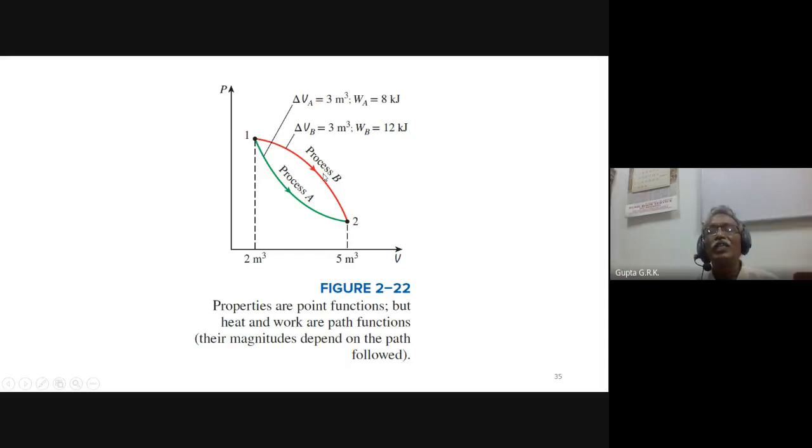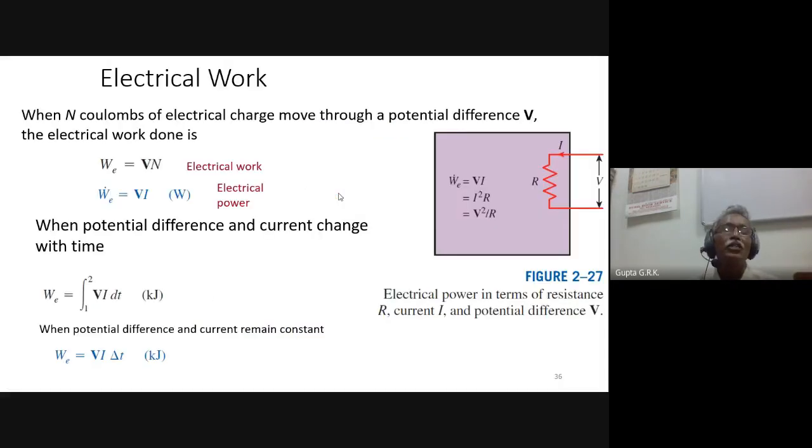So here, from 1 to 2 when it is coming, delta V, the change in volume, may be 3 meter cube in process A. In process B also delta V must be the same, because here volume is fixed and here volume is fixed, so the change in volume is the same. But the work will be different. The work WA in process A is 8 kilojoules and WB is 12 kilojoules. Okay, you know actually integral PdV is the work done; the area under this curve is less and the area under this curve is more. And so in process A, the work transfer is less. For process B, the work transfer is more. Okay, so various works are there.